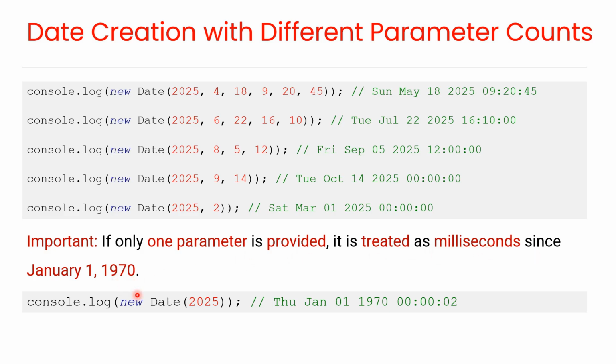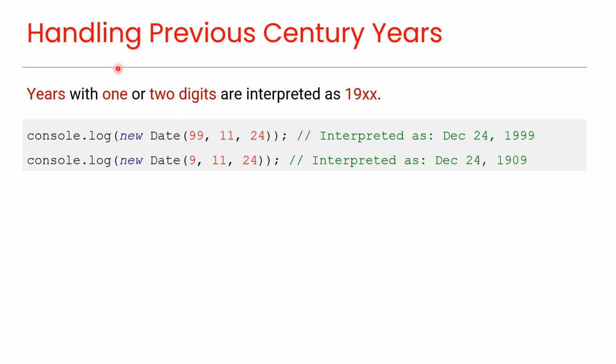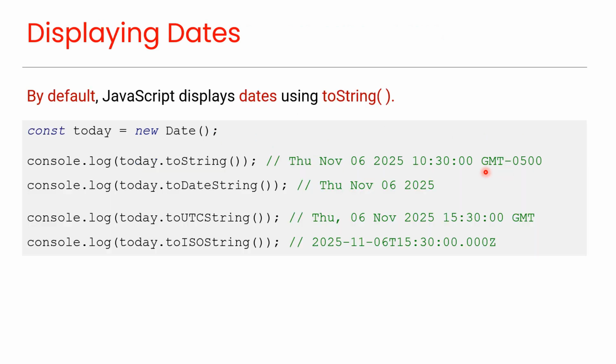For example, here we are passing year only to the Date constructor. JavaScript thinks this number is milliseconds from January 1, 1970, not a year. So instead of creating the year 2025, it creates a date far in the past based on 2025 milliseconds. Handling previous century years. Years with 1 or 2 digits are interpreted as 19x. As you can see here, these 2-digit years are treated as 1999 and 1909 respectively.